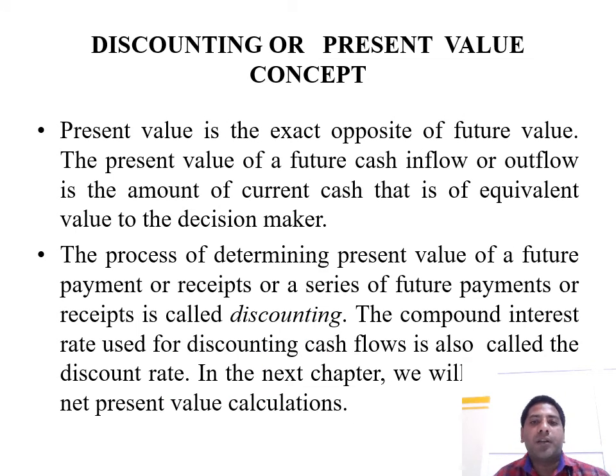Next, discounting or the present value concept. Present value is the opposite of future value. The present value of a future cash flow, cash inflow or outflow, is the amount of current cash that is of equivalent value to the decision maker. The process of determining the present value of a future payment or receipt, or a series of future payments, is called discounting. The compound interest rate used for discounting the cash flow is called the discount rate. In the next chapter, we will discuss present value calculations.